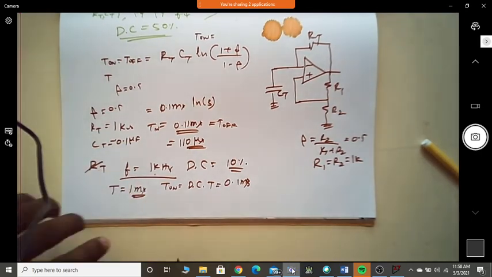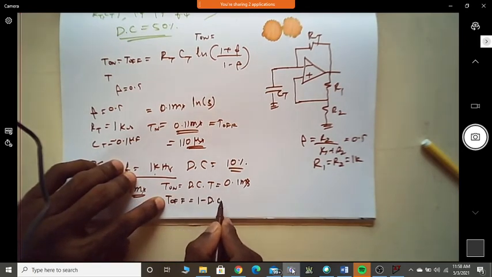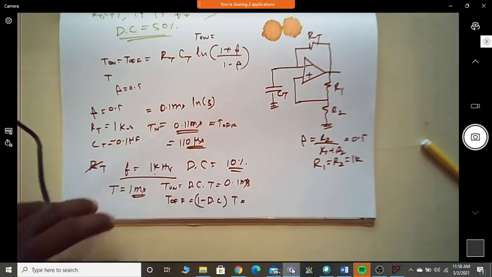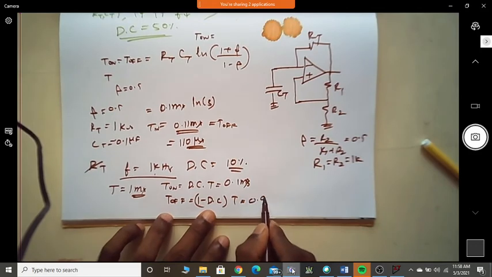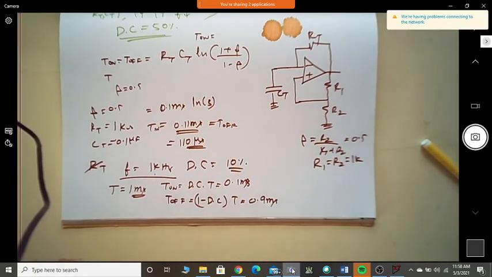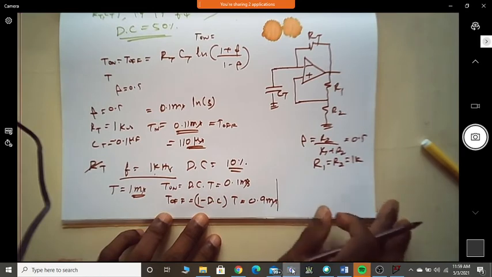And can I write what T off is? T off is equal to (1 minus duty cycle) into T. Is it 0.9 millisecond? Okay. Now these are the timings that are required.